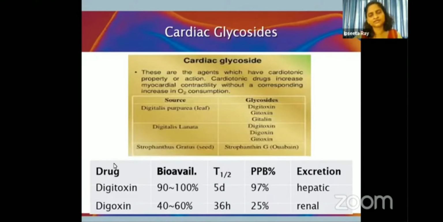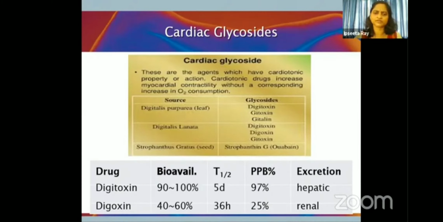Now we will discuss the cardiac glycosides. These are basically glycosides which are obtained from plant sources. Examples of cardiac glycosides are digitalis, digoxin. Now these have an important property that they increase the myocardial contractility without increasing the oxygen consumption. That's the important property of the cardiac glycosides, because of which they are widely used for the treatment of congestive cardiac failure. So digoxin and digitoxin are the important cardiac glycosides.